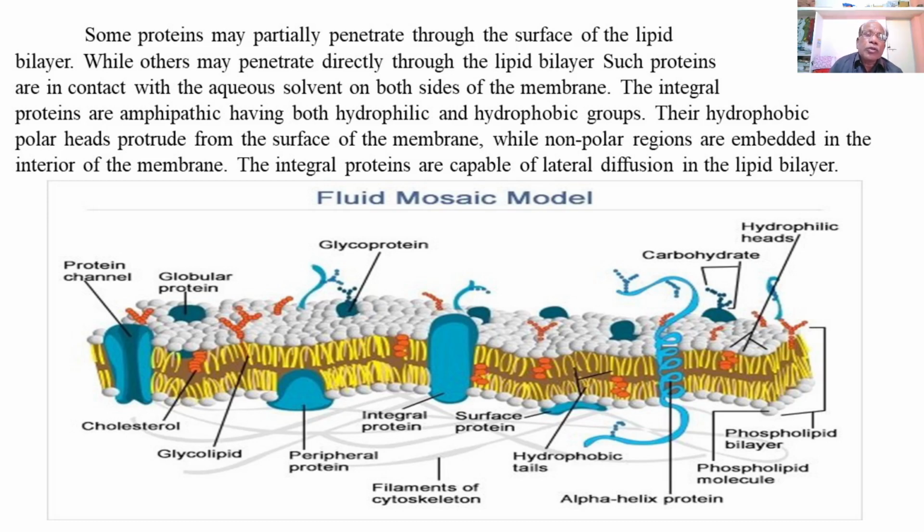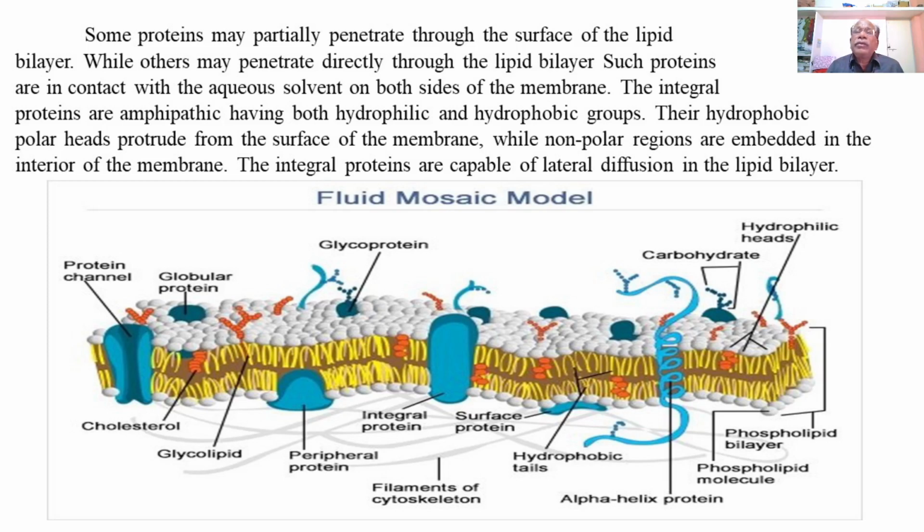It also shows cholesterol molecules, the sterol, scattered irregularly in the phospholipid bilayer so as to provide structural integrity to the plasma membrane. So this is about the fluid mosaic model of the plasma membrane.